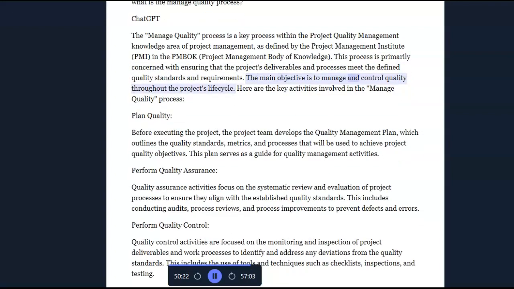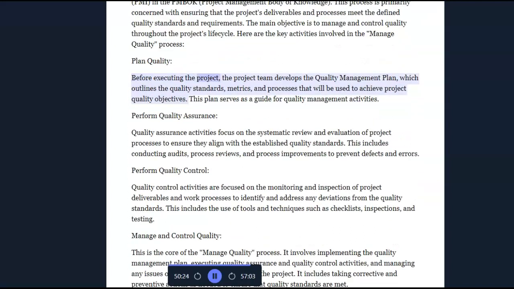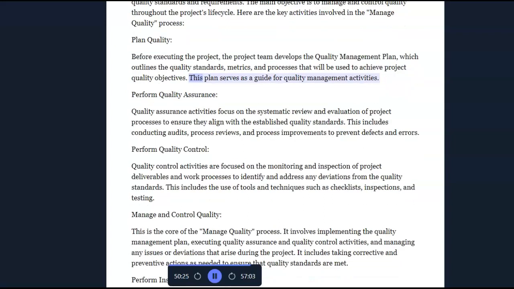The main objective is to manage and control quality throughout the project's lifecycle. Here are the key activities involved in the managed quality process. Plan quality. Before executing a project, the project team develops the quality management plan, which outlines the quality standards, metrics, and processes that will be used to achieve project quality objectives.